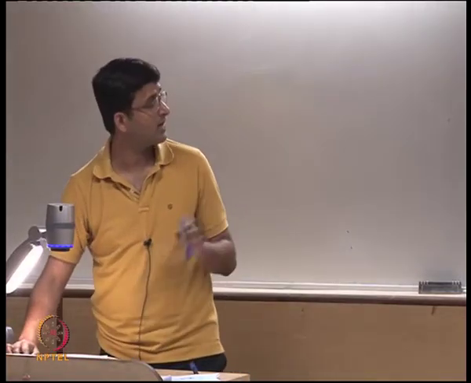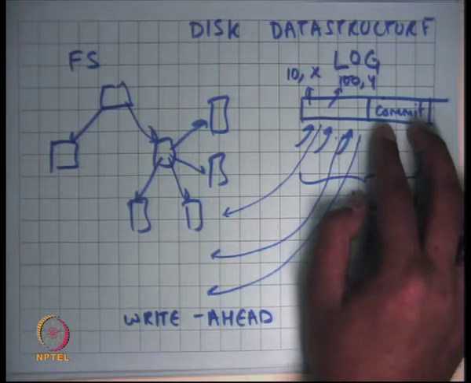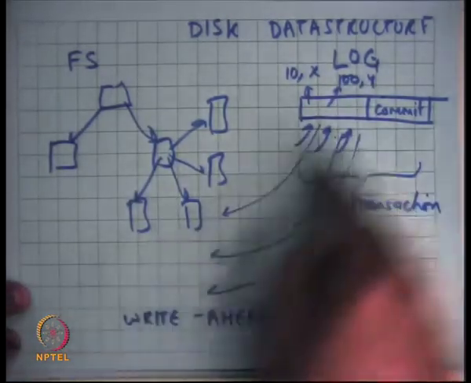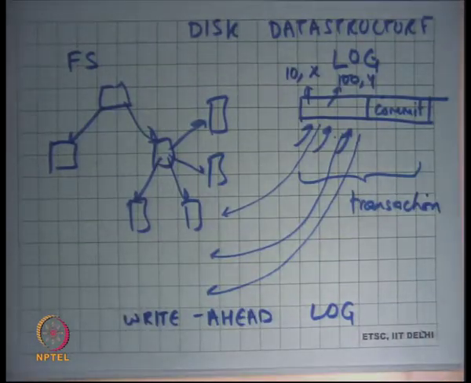Notice that the write of the commit record on the log is acting as a serialization point. If a power failure happens before the commit record, it's as though the transaction didn't happen at all. If the crash happens after writing the commit record, it's as though the transaction happened in completion. Even if there's a crash that's happening in the middle of your application of the log to the file system, it's still consistent. This data structure of the file system plus log will always remain in a consistent state. There's no inconsistency that can happen.